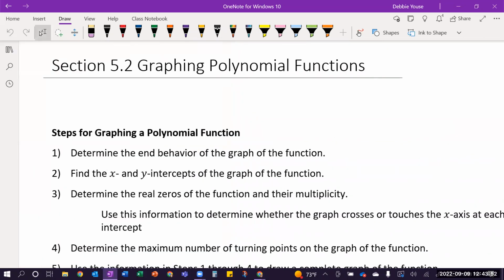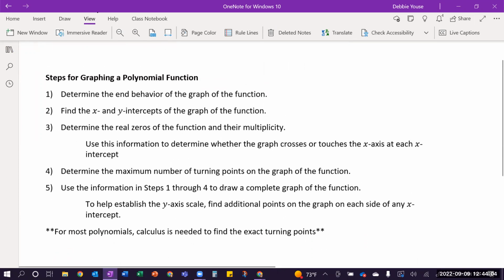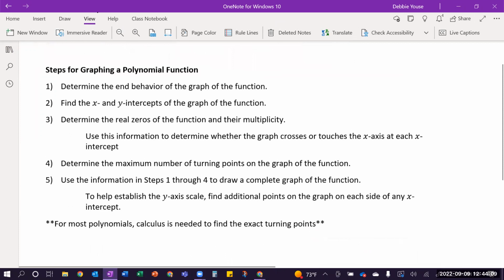So then that leads us to, how do all these things work together to create a graph of a polynomial function? And that's in the second section of chapter 5. And here are the basic steps. So this is 5.2, graphing polynomial functions. Basically it's taking everything I just talked about in 5.1 and applying it so that then at the end of everything, you also draw a graph, okay?